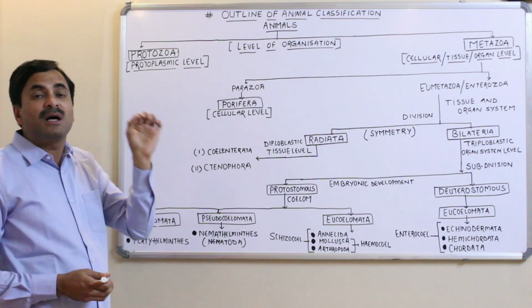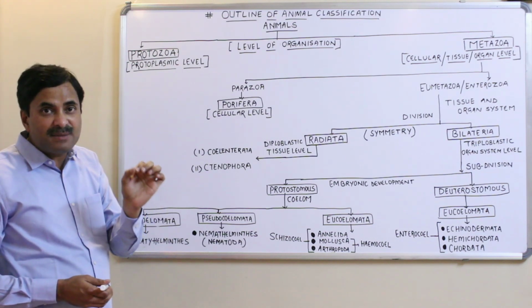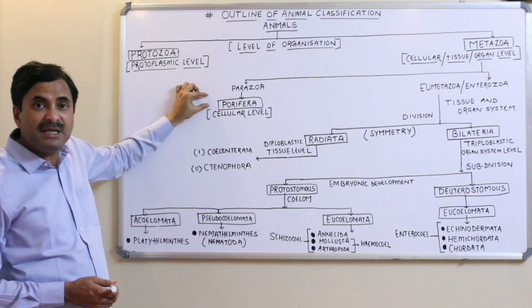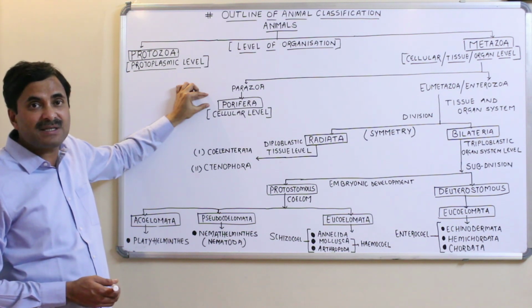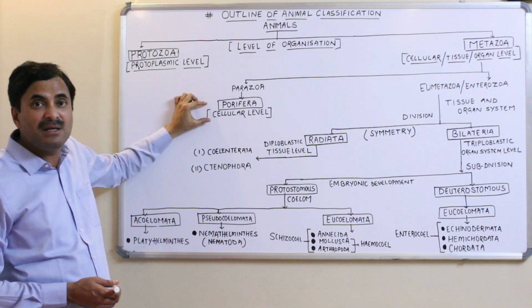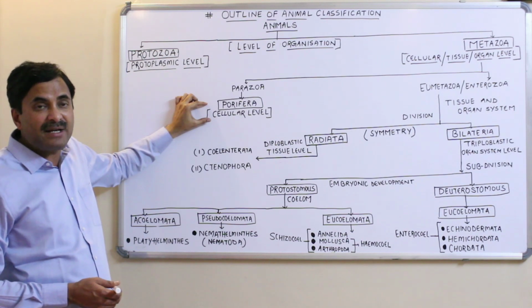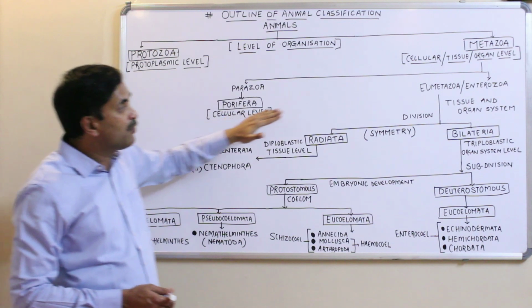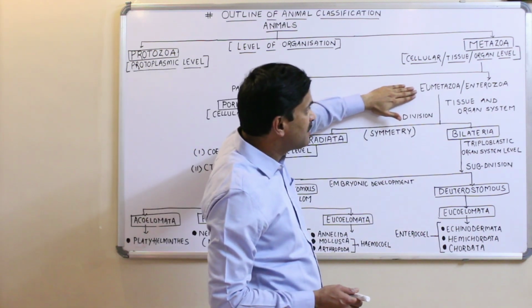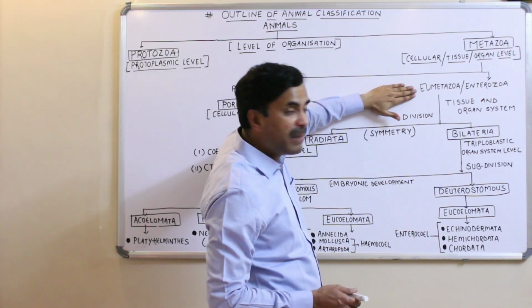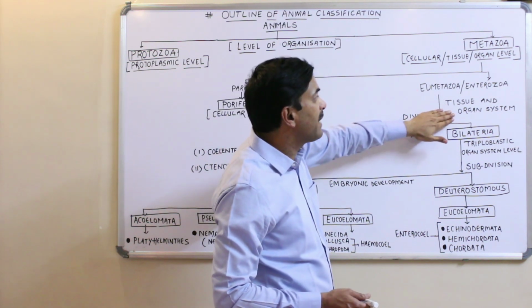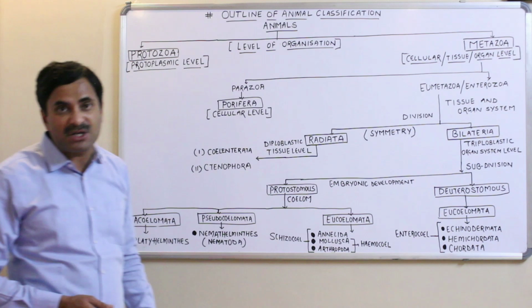Porifera means pore-bearing organisms. Though they are multicellular, the cells are present in loose aggregates and they are not able to form tissue, and that's why they have cellular grade of body organization, while in eumetazoans the cells combine to form tissues, so they may have tissue and organ grade of body organization.